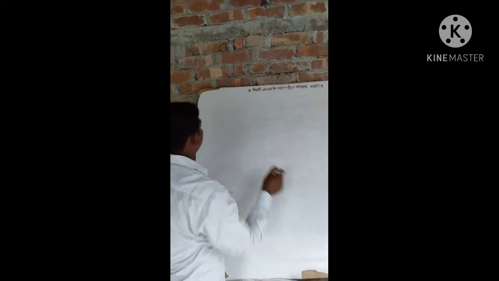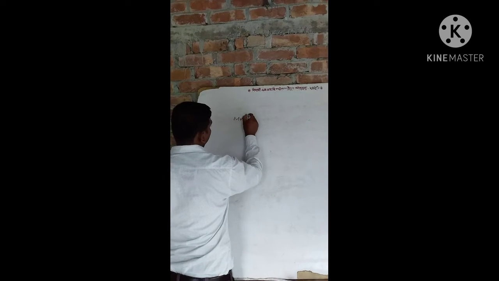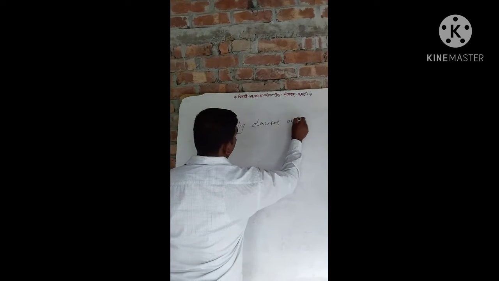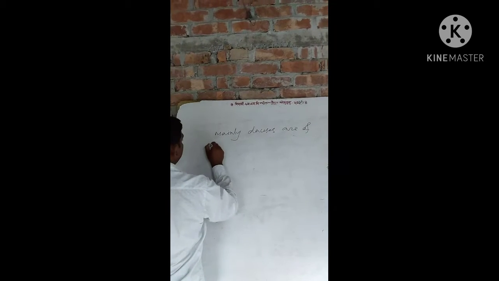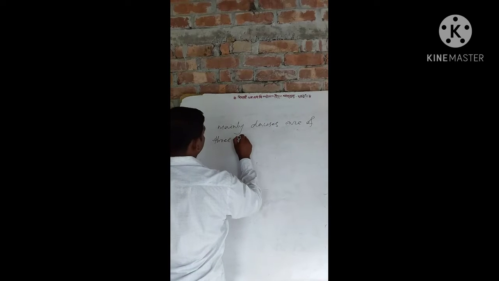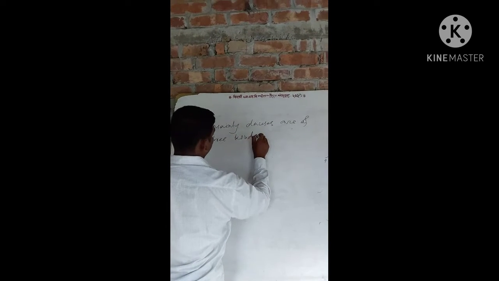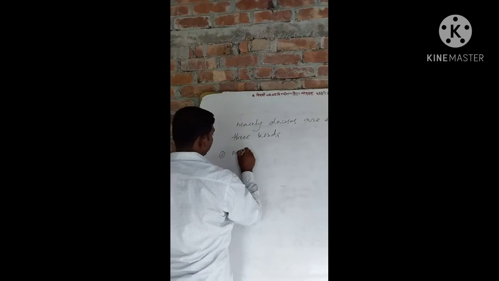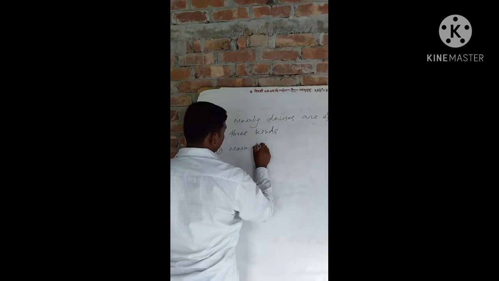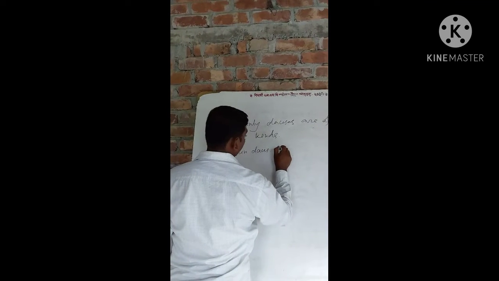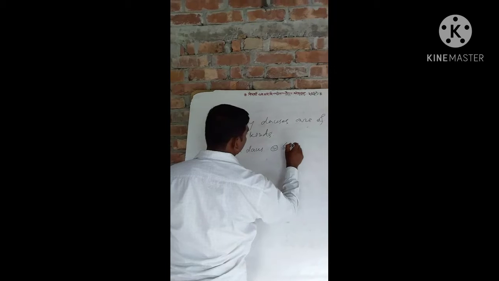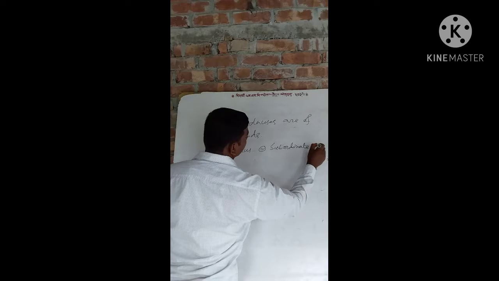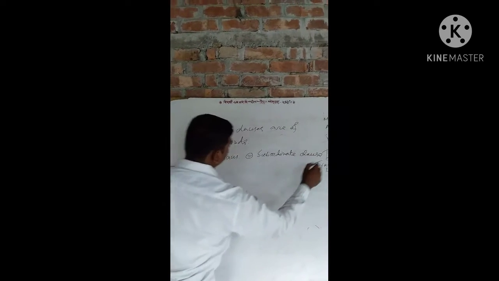Mainly, clauses are of three kinds. Number one, main clause. Number two, subordinate clause.